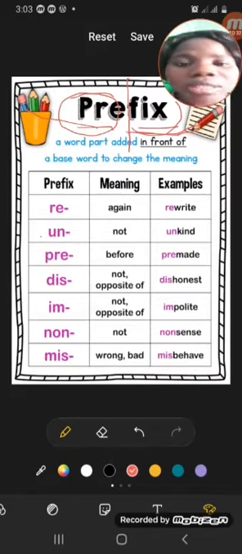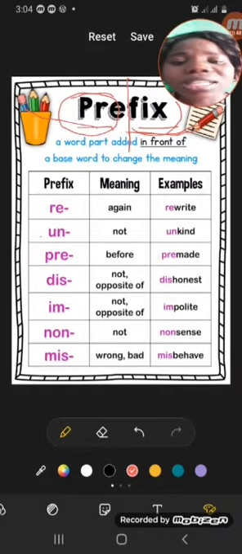We have un. Un simply means not. And we can have unkind. Unkind. Do you get it now? Okay, pre, like I said, means before. We have pre-made. We have premature.